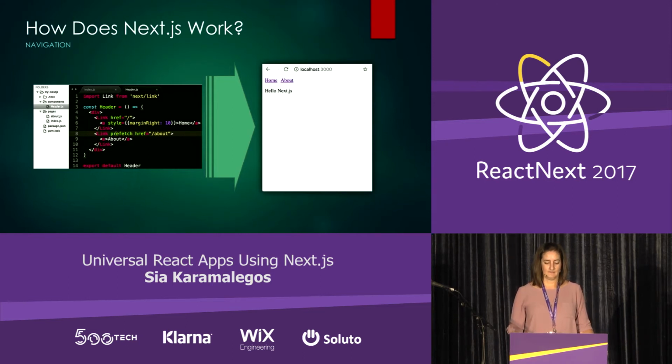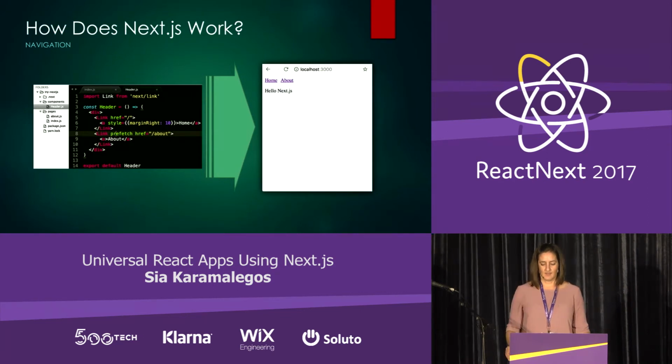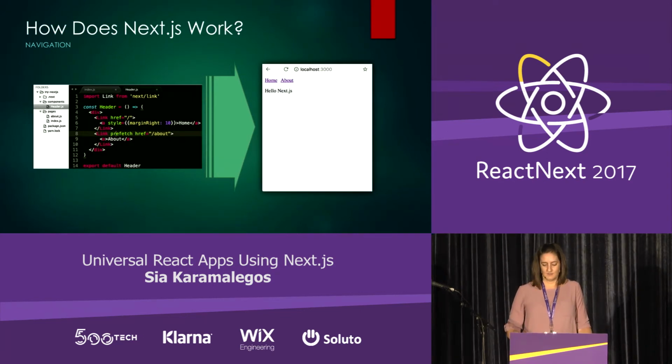But there's some special sauce here. If you look at my second example link on line 8, you can add a prefetch attribute. And what that will do is asynchronously fetch the code for that next page after the current page is already rendered. So that's pretty amazing. So we're effectively hydrating the client with that next page component or any page component. So the user can already start interacting on the page while it loads the rest of the bundles. And it's kind of like we're starting to move into the realm of progressive web applications.